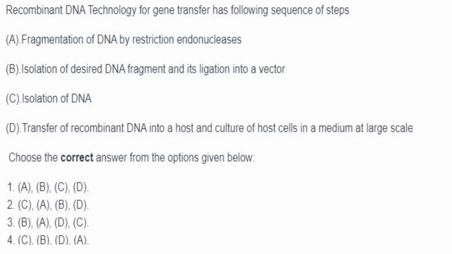Then recombinant DNA technology for gene transfer has the following sequence of steps. Choose the correct answer from the options given below. So first will be isolation of DNA, 2C, then fragmentation of the DNA by restriction endonucleases, then isolation of the desired DNA fragment and its ligation into a vector, then transfer of recombinant DNA into a host and culture of host cells in a medium at large scale. So answer here is option 2, that is CABD.